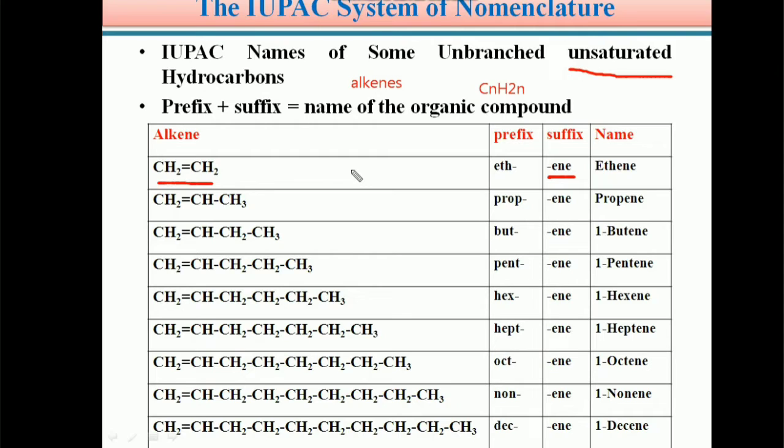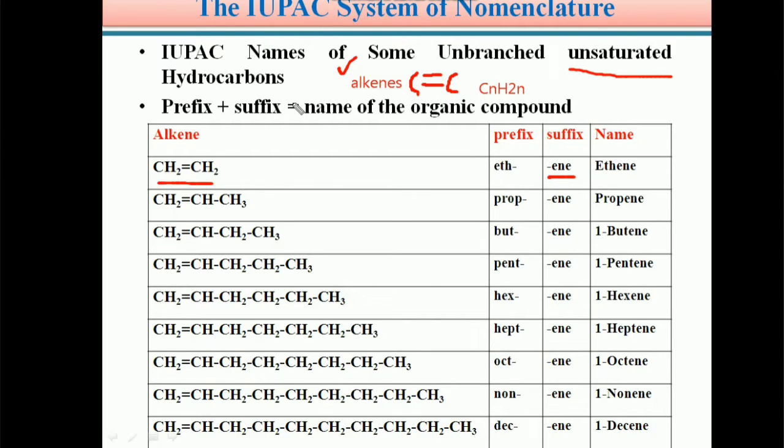As usual, in the last video module we saw that if two carbon atoms are present in a given organic compound, its prefix is eth. Three carbon atoms, prop. Four, but. Five, pent. Six, hex. Seven, hept. Eight, oct. Nine, non. Ten, dec. Here also we follow the same thing. The functional group in alkenes is C double bond C; hydrocarbons having C double bond C are called alkenes.